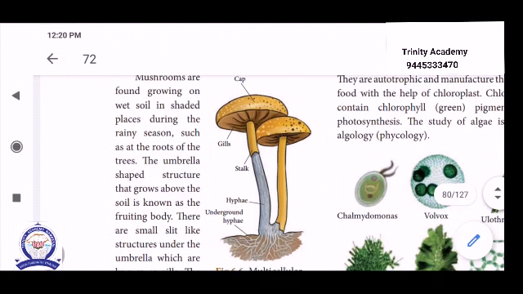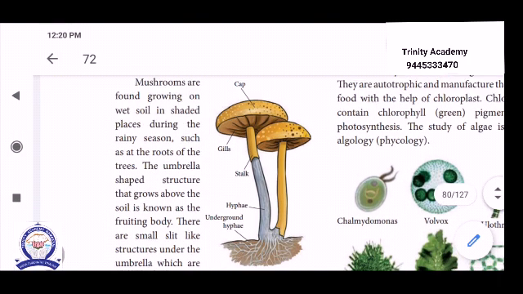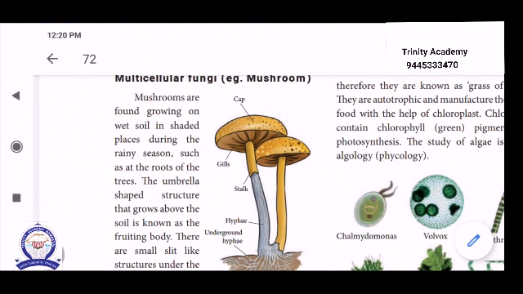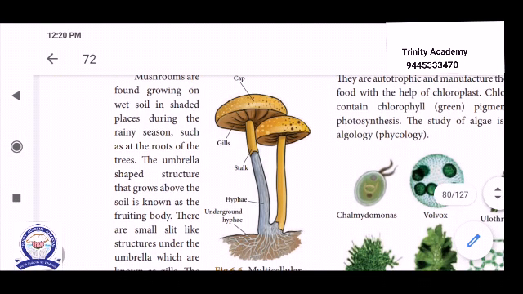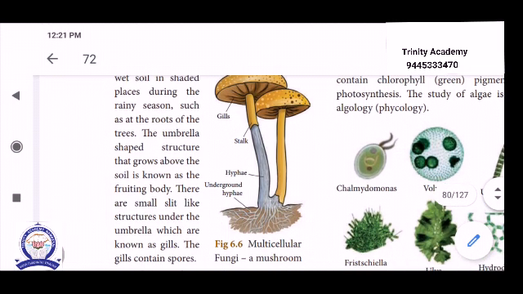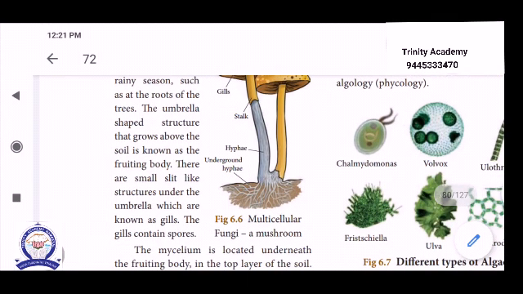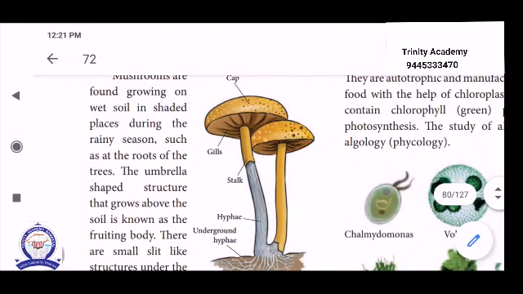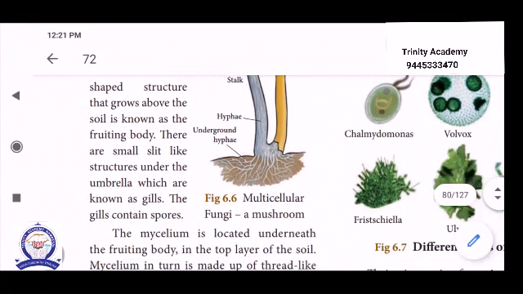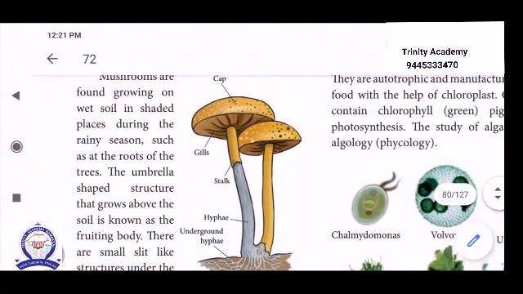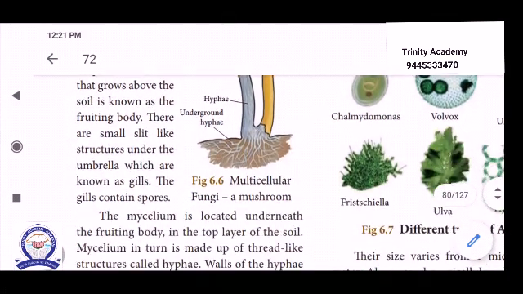The umbrella-shaped structure that grows above the soil is known as the fruiting body. See the picture. This is the cap-like umbrella structure called the fruiting body. It is made of a lot of spores inside the cap. There are small silk-like structures under the umbrella, known as gills. The gills contain numerous spores.